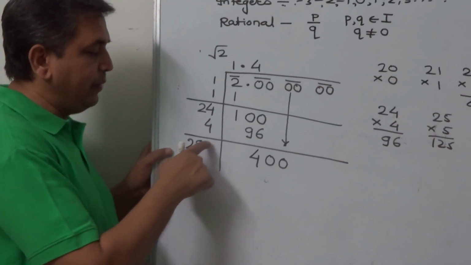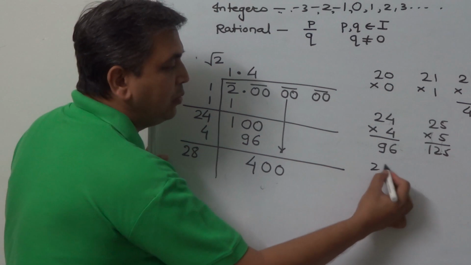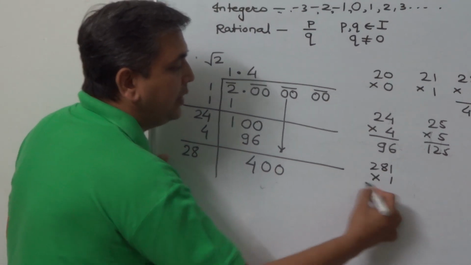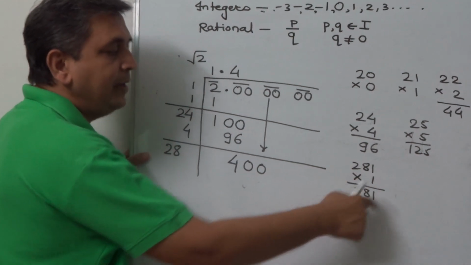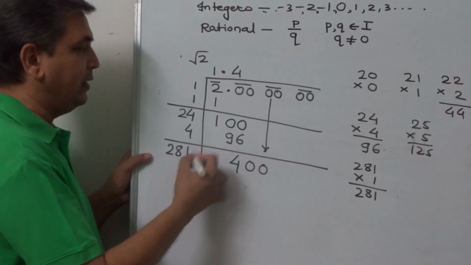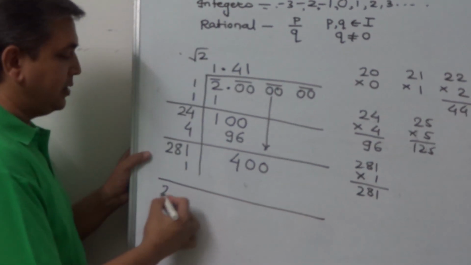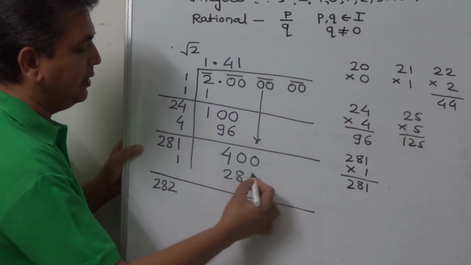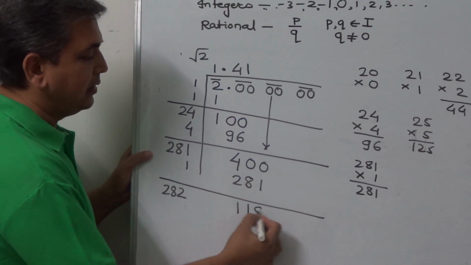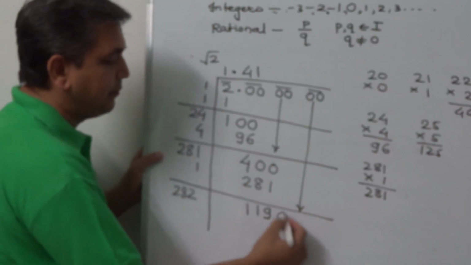Now here if we put any number here, we have to put the same number here. So if we write 281 into 1 will give 281. If we write 2 here, it will be a bigger number. So we have to write 1, 1, 1. This is 282. And here we get 281. If we subtract, we get 119. Then we take these 2 zeros.